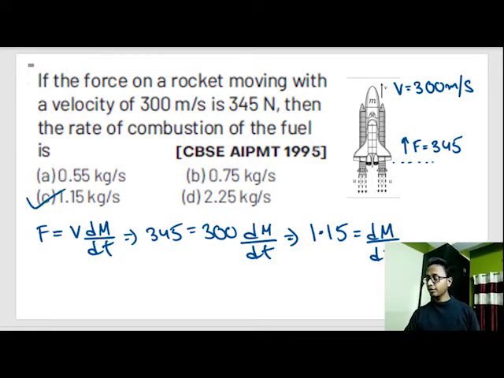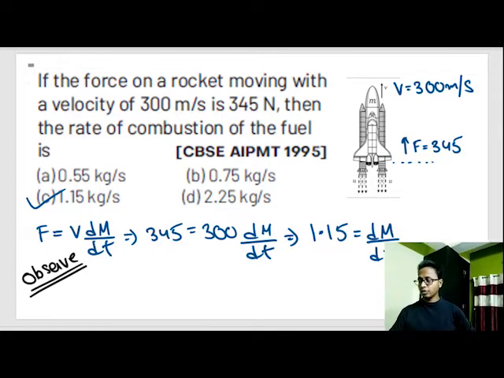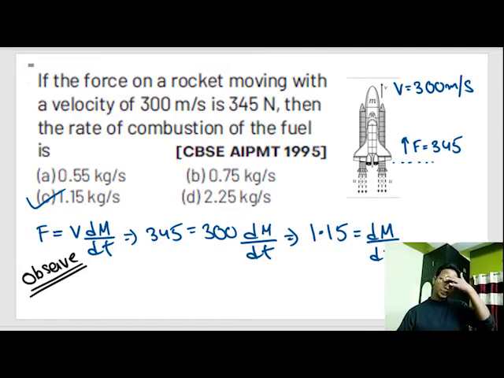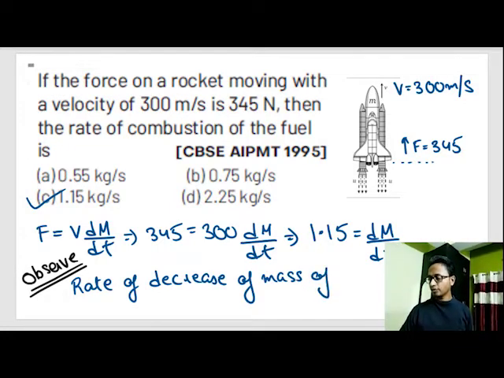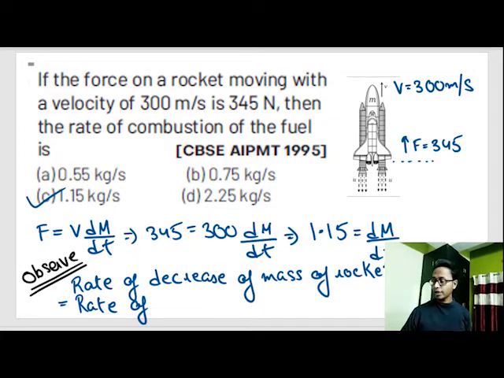That means the rate of combustion of fuel is equal to the rate at which the rocket is decreasing its mass. Okay. So observe one thing out here. Rate of decrease of mass of rocket is equal to rate of consumption of fuel.